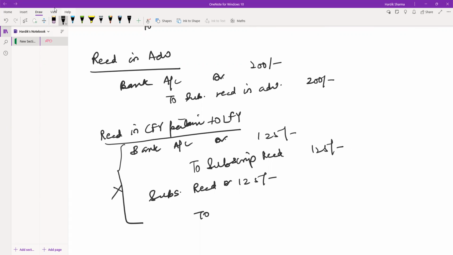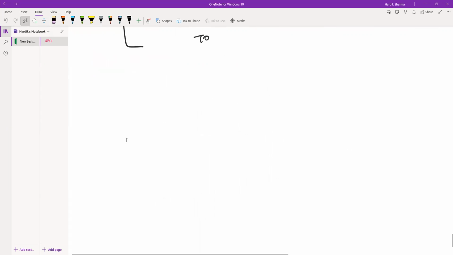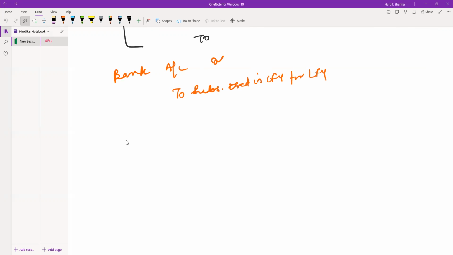What we can do is we only pass one entry, and what will be that entry? That entry will be bank account debit for money received to subscriptions received in current financial year for last financial year 125.